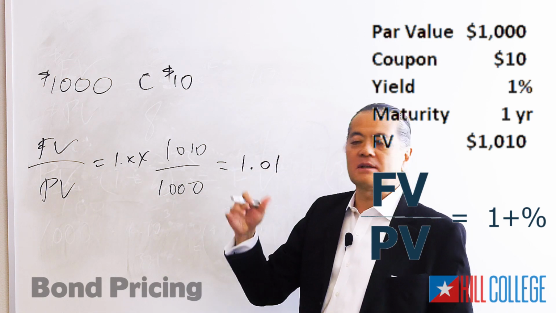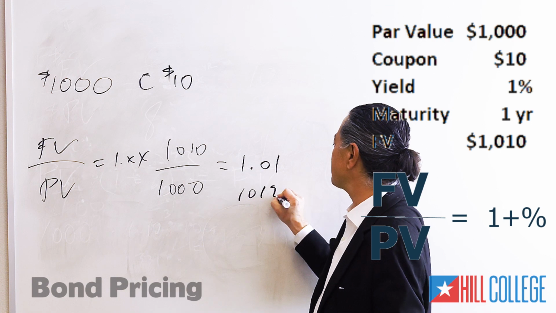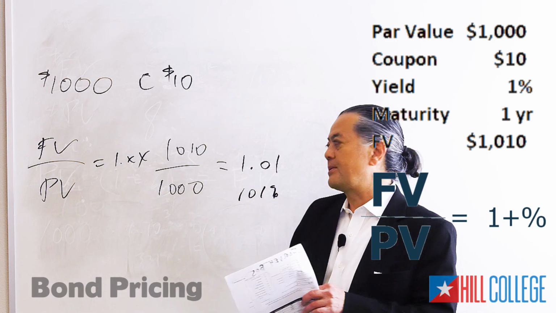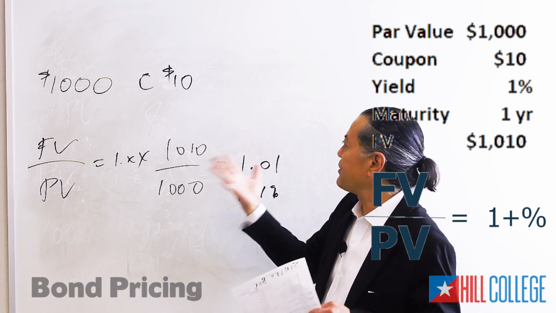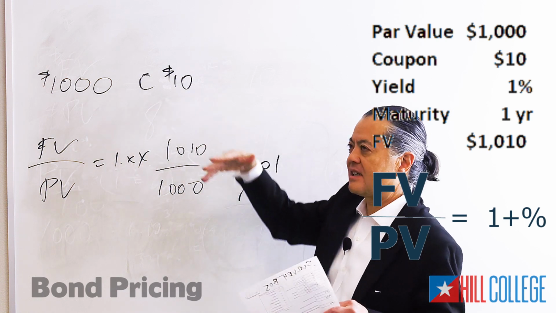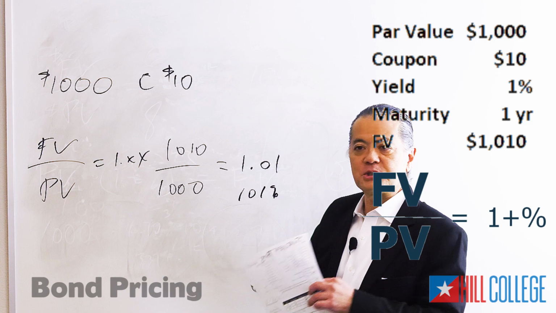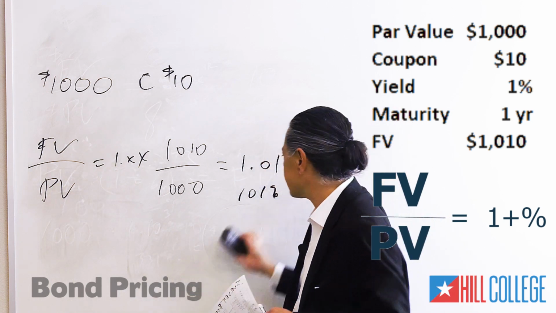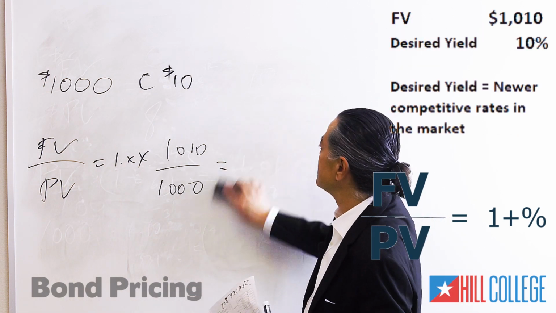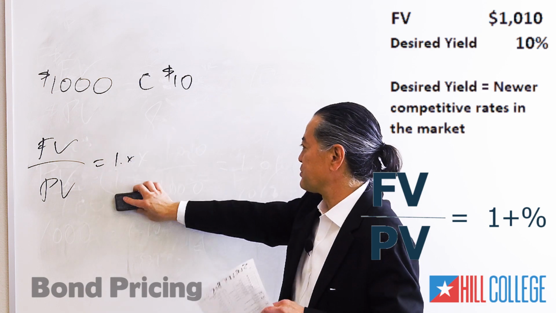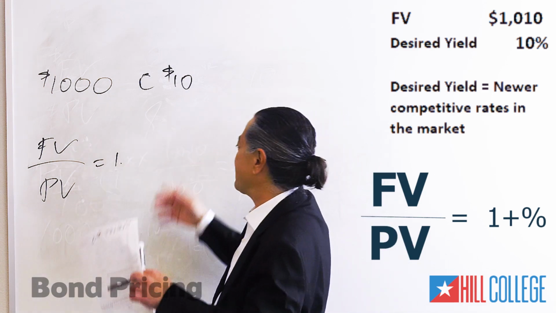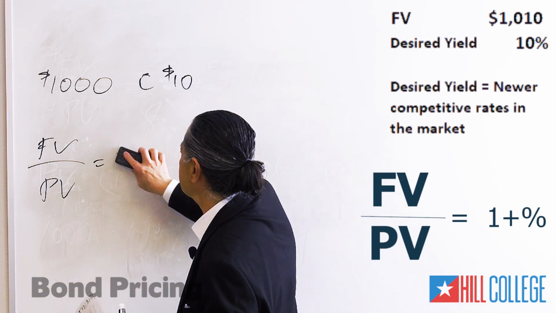So that's a 1% increase. This is 101%. So the coupon is like having a 1% yield on this bond if you held it to maturity. And you don't have to use those words. It's just like you're making 1% on this investment.